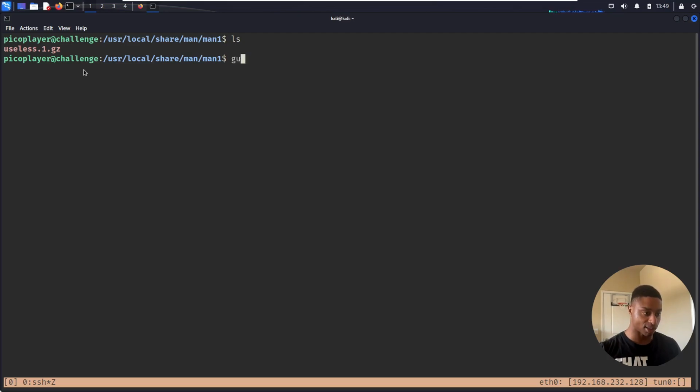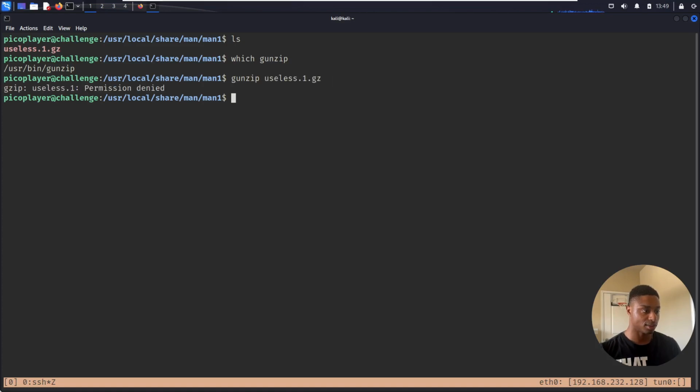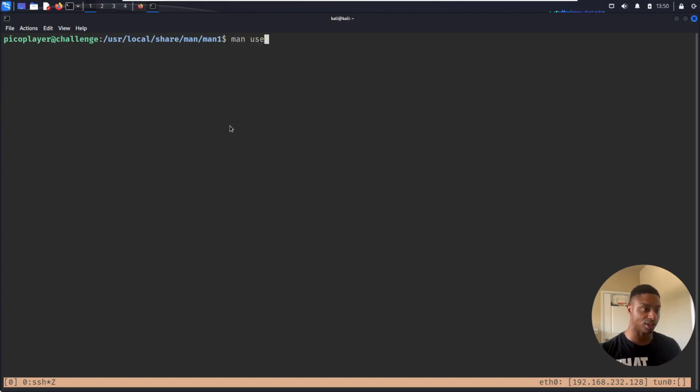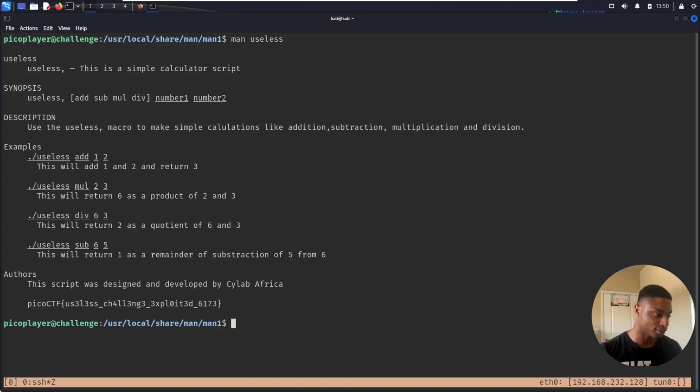If I grab this, do I have gunzip? Yeah, if I unzip this, I get permission denied. I could probably download this or do some type of privesc thing and try to unzip it. But if you're ever curious where the man page is pulling info from, it's pulling it from these gzipped compressed files. So let me do man of useless one more time and grab that flag and let's paste it in.